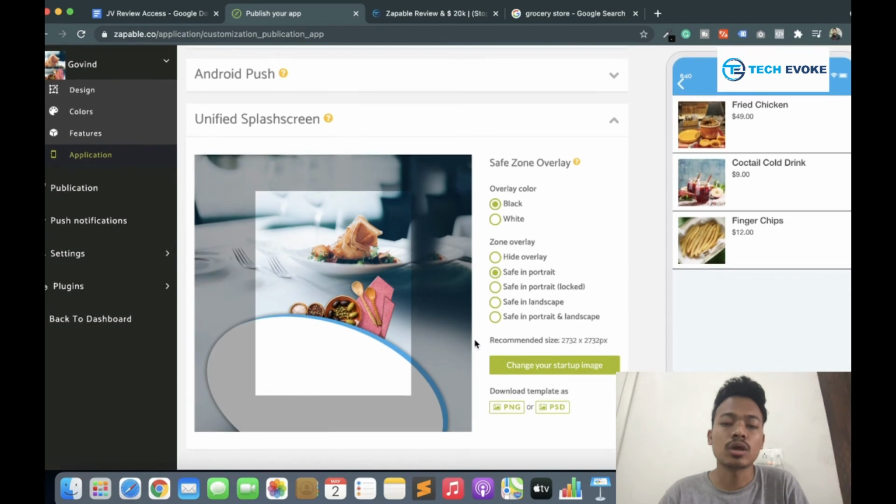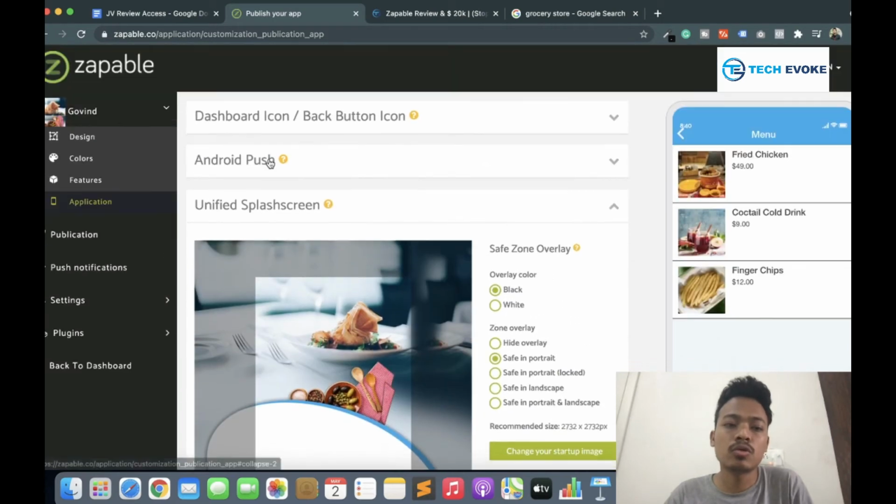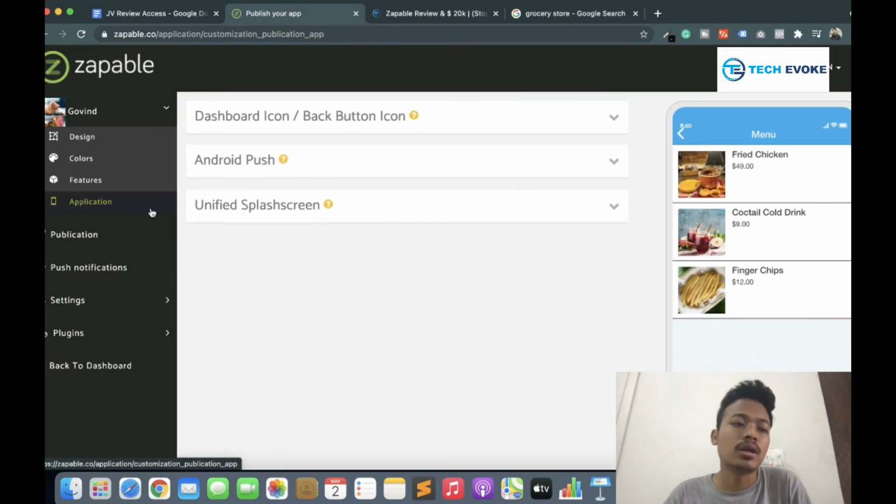image. Okay, so here you can change your home page image, but the problem is your image has to be high resolution. The recommended size is mentioned here, and you have to make your image of this size. Otherwise, you cannot upload your image. Okay, so these are some more changes here, and now I am showing you how you can see your